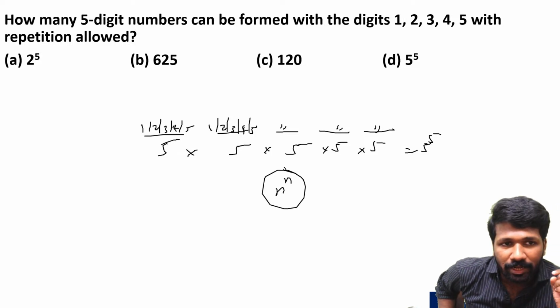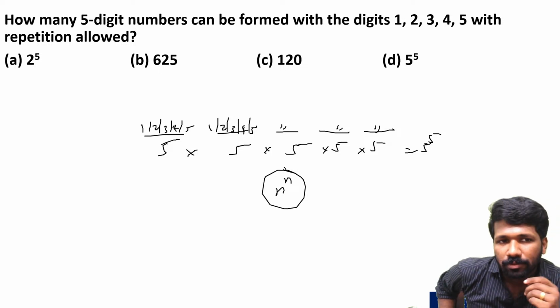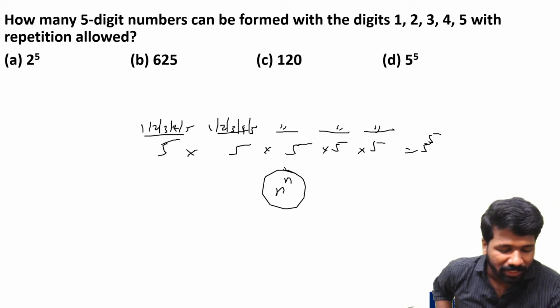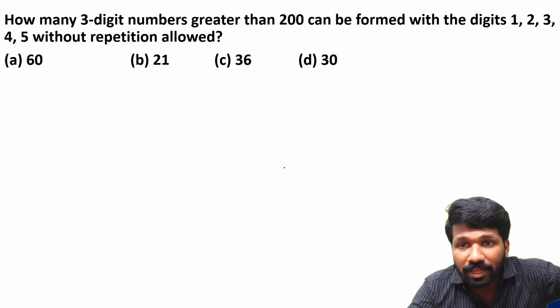If it is a 10-digit number, with digits 1, 2, 3, 4 up to 9 and 0 also, then there is a problem. The leftmost position cannot be 0. That is another thing that we will discuss in another class if time allows.